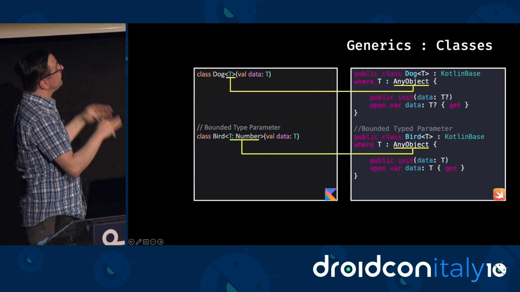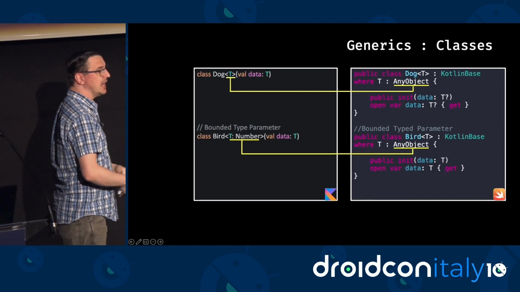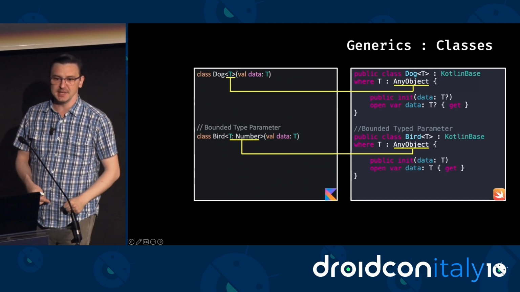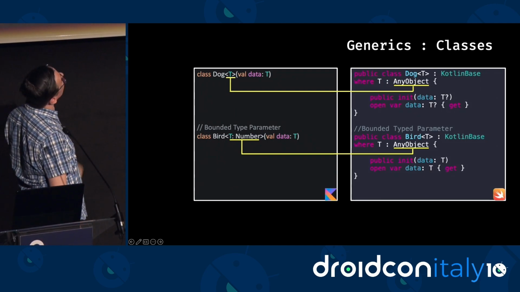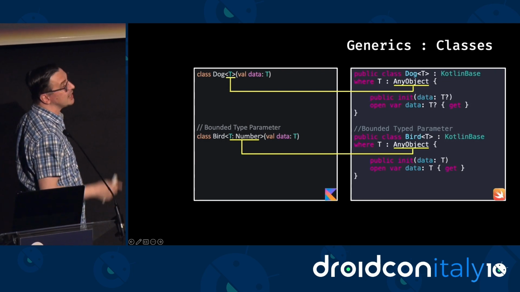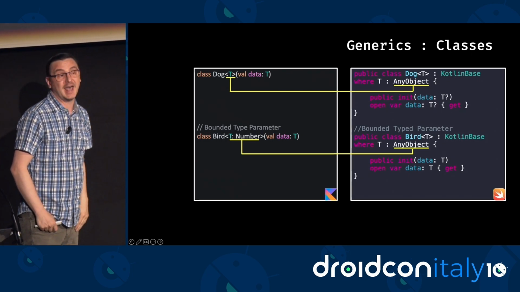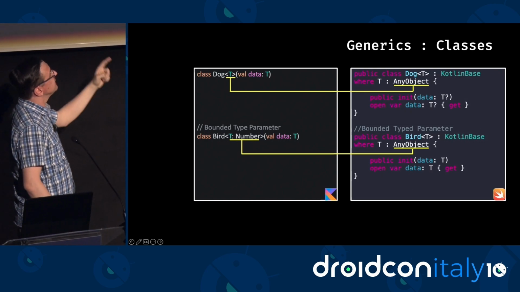For classes, everything seems okay, because if you have a generic class in Kotlin, it will be a generic class in Swift. The only thing interesting here is when you try to define bounds. In this case here, in the Bird class, we try to bound the generic type T to Number, which is a Java class from the standard library. You see that that bound is completely ignored.